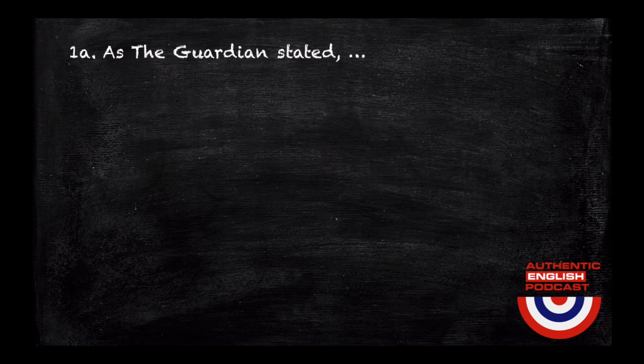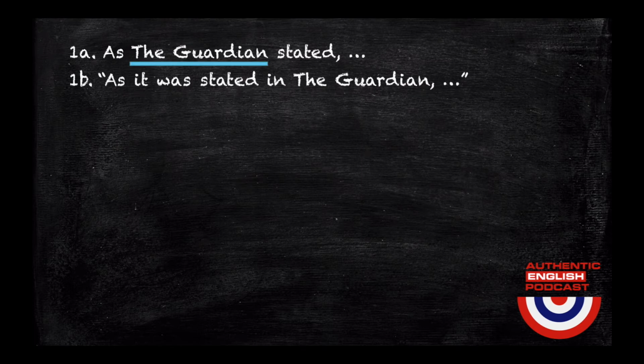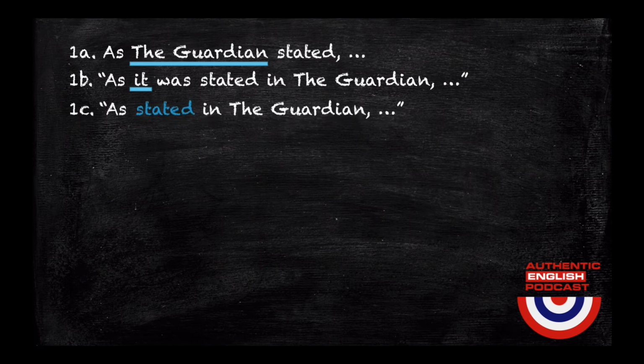1a. As The Guardian stated. Note that the focus here is a British newspaper, The Guardian. Let's shift the focus to what The Guardian stated. 1b. As it was stated in The Guardian. Note that the focus is no longer The Guardian, but the news, it. On the same note, you could also omit it was and say 1c. As stated in The Guardian. The idea is the same for sentences 2 and 3.